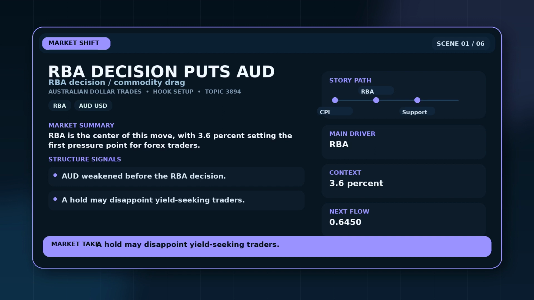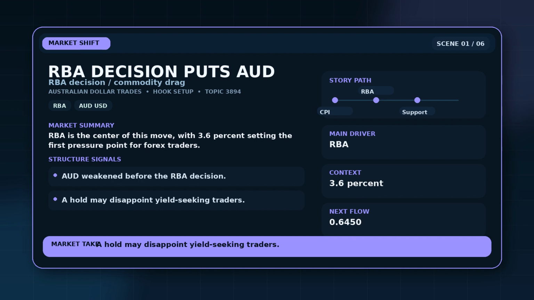The Australian dollar weakened as traders waited for the Reserve Bank of Australia's next policy decision. The risk is that a rate hold could leave the currency exposed if commodity prices and US dollar strength keep pressing AUD lower. For viewers tracking Australian dollar trades, the useful read is the pressure point, not a broad market mood. The confirmed headline centers on RBA and 3.6%, while the first practical question is what it changes for forex traders. The second number to keep nearby is 0.645, because it shows the scale or timing that makes this story more than a label.